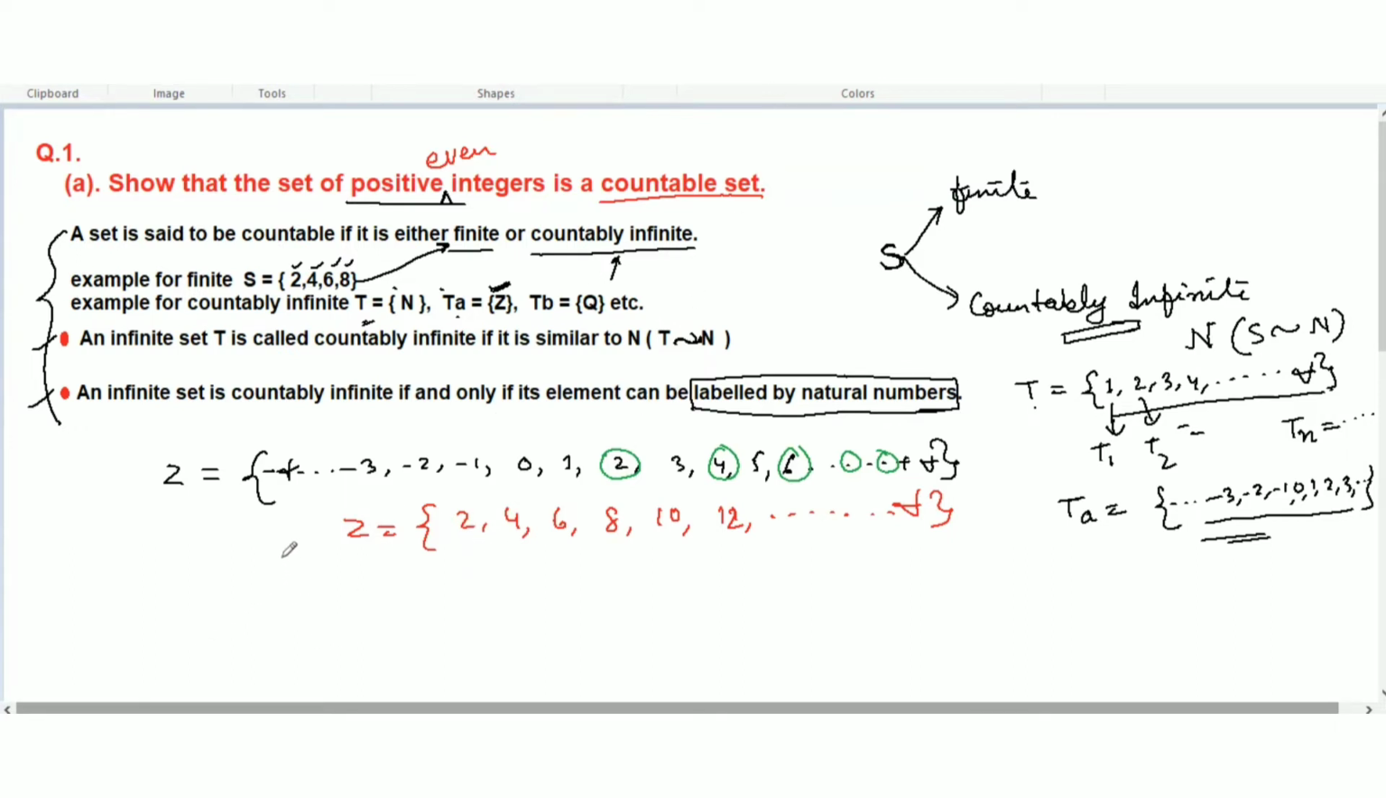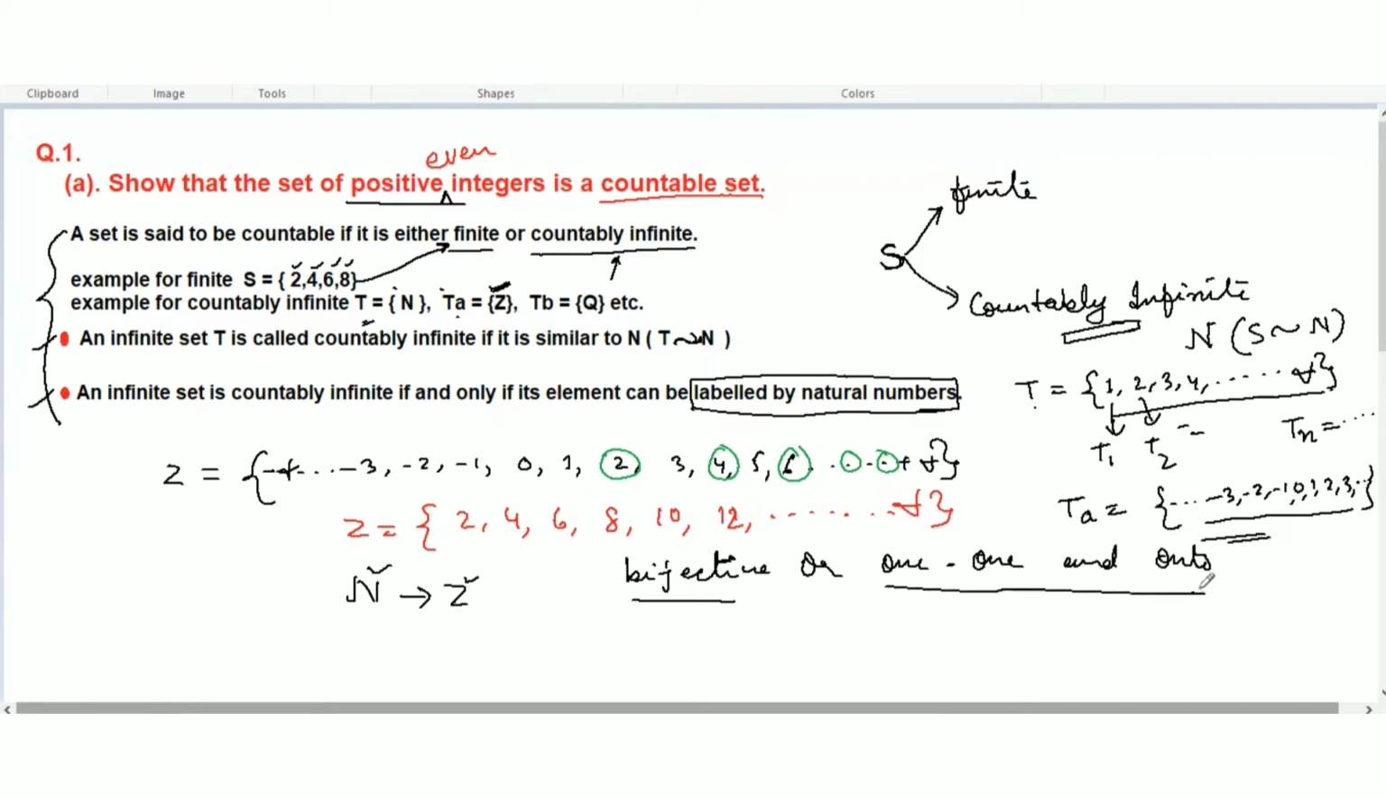let's see if we can define a function from natural numbers to integers, which is N to Z, and that function is 1-1 and onto, or bijective. If we can prove that a function is bijective, or 1-1 and onto, then we will be able to prove that the set of positive even integers is a countable set.